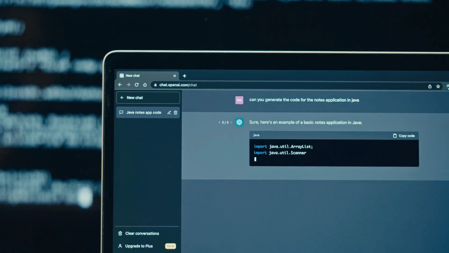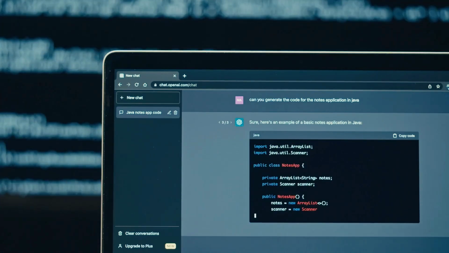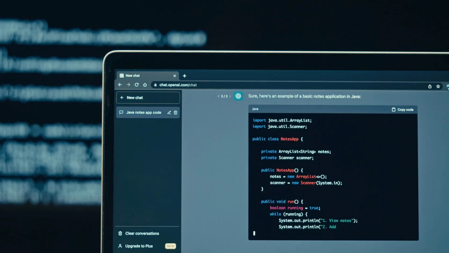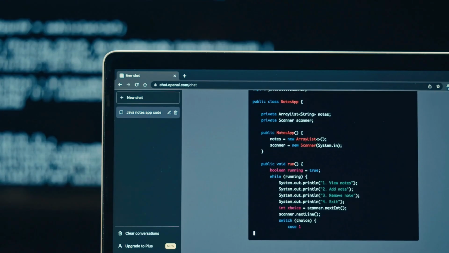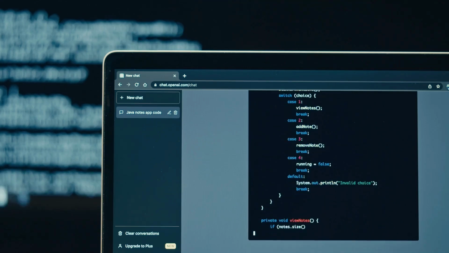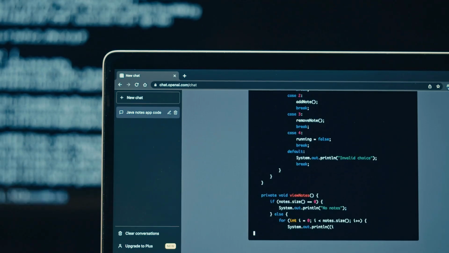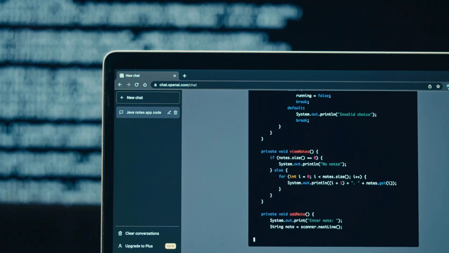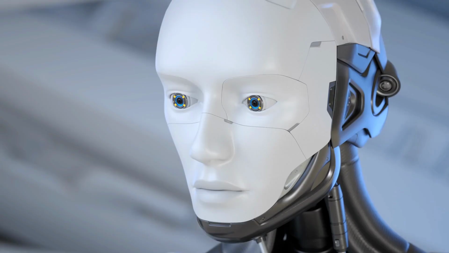There are generally three types of AI. 1. Narrow AI, task-specific AI like virtual assistants. 2. General AI, human-like intelligence across various tasks. 3. Artificial superintelligence, intelligence surpassing humans in all aspects.